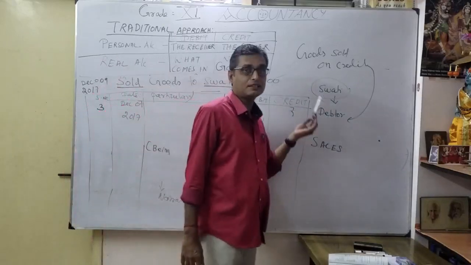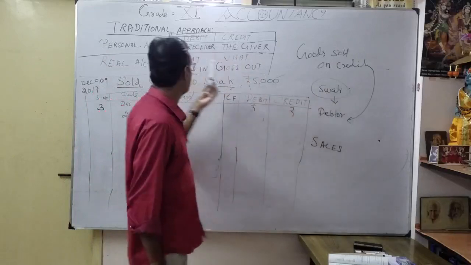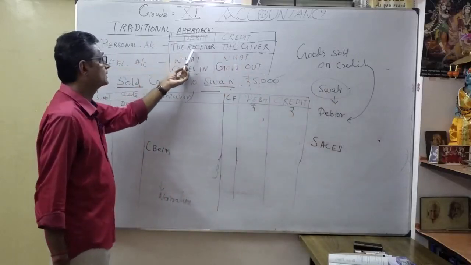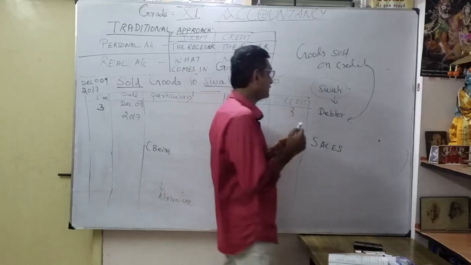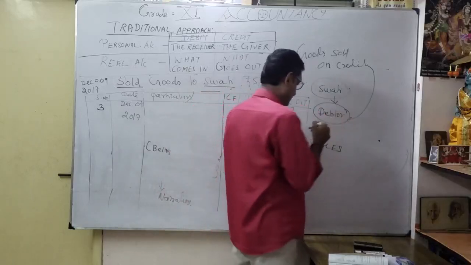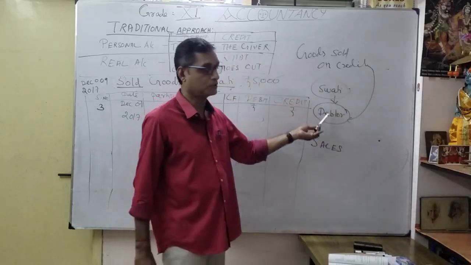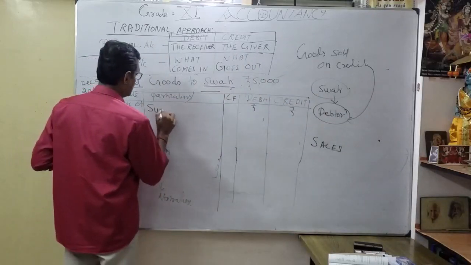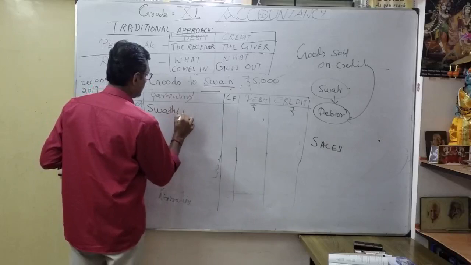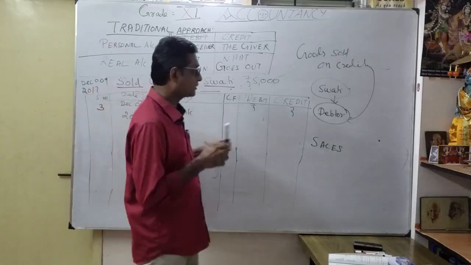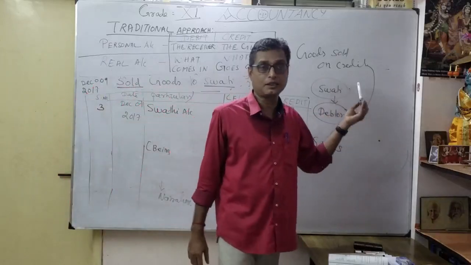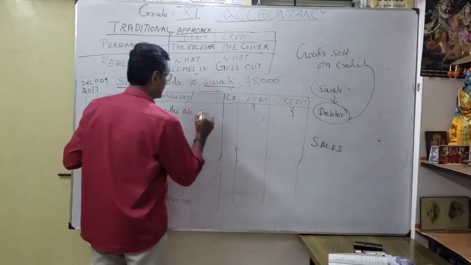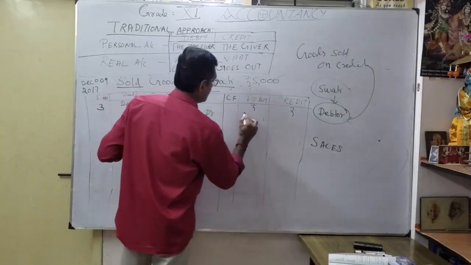Correct. But here it's a personal account. Swati. Here also it's a personal account. Debit the receiver, credit the giver. So Swati is nothing but a debtor. She is the receiver. So as a personal account, receiver. So I'm going to write here Swati account. Coming under name, personal account. Debit the receiver. So Swati account debtor. How much? 5,000.